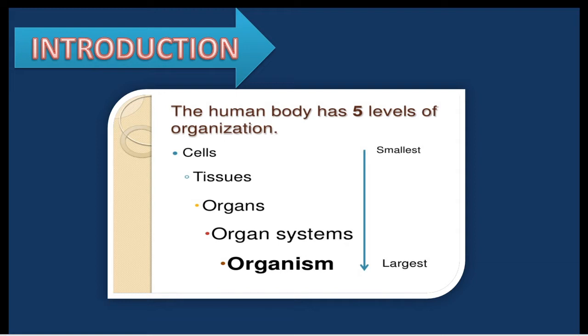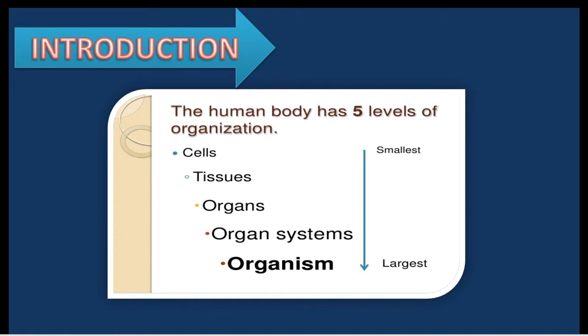They are grouped to form tissues. The group of cells form tissues, tissues form organs, the organs form organ systems, and the organ systems form the entire organism. So the different organs and organ systems of an organism function depending on one another.